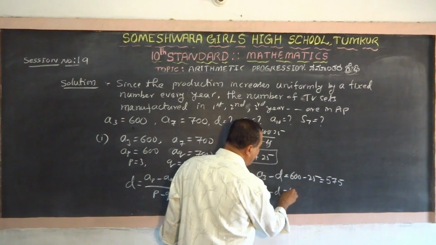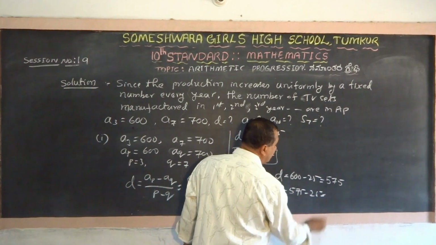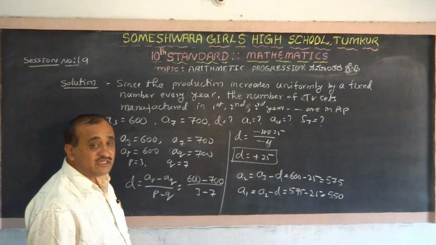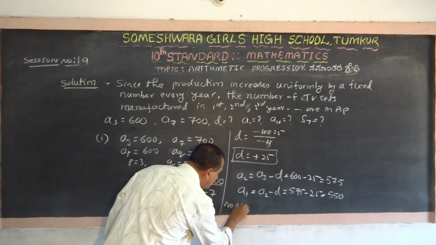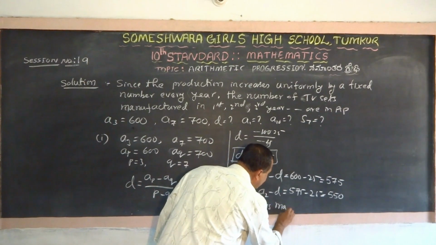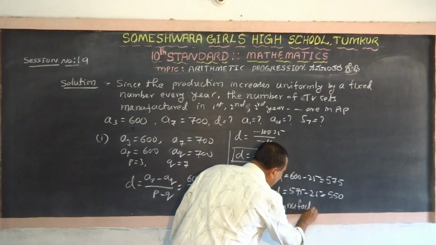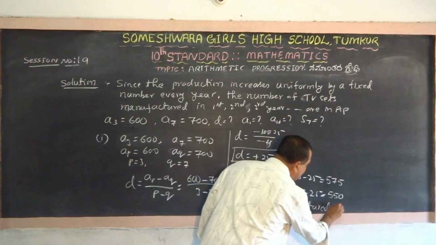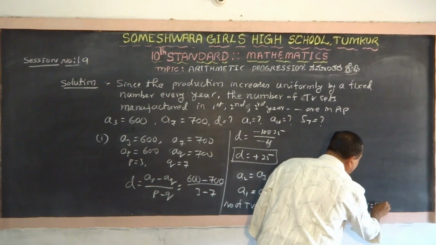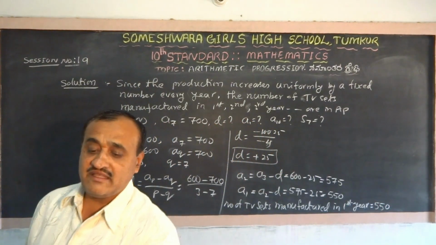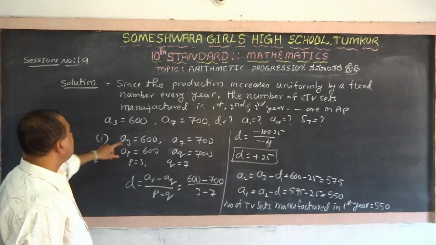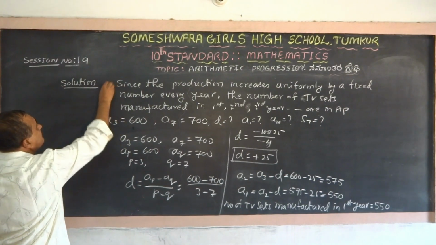A2 is 575 minus 25. That will be 550. That is the number of TV sets manufactured in the first year, which is equal to 550. Like that, the first question is over.